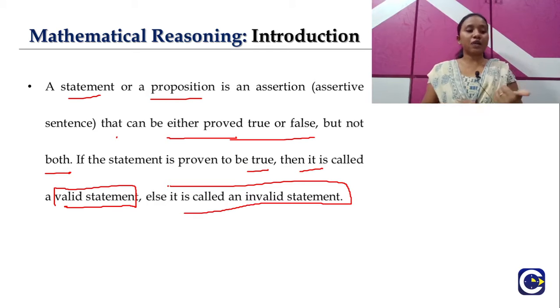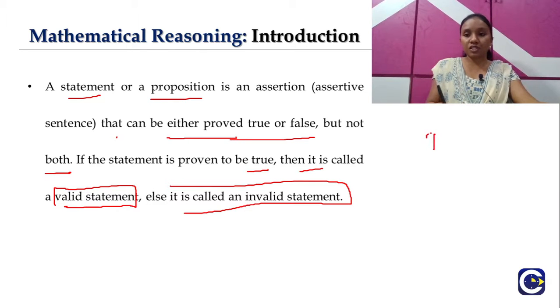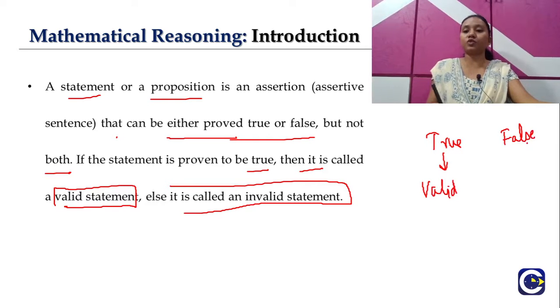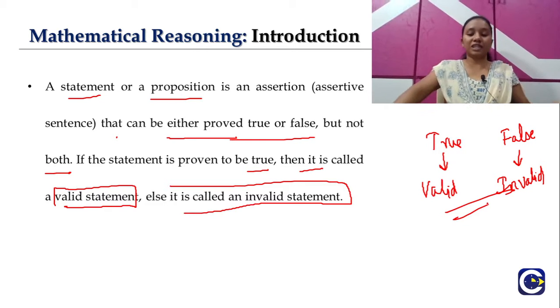So first, the definition of a statement: an assertive sentence which can be either true or false is called a statement. If it is true, it is a valid statement, and if it is proven false, it is an invalid statement. This is our basic definition of statement and things related to it.